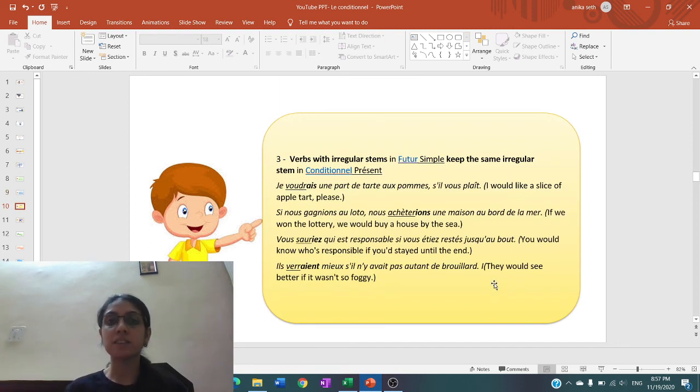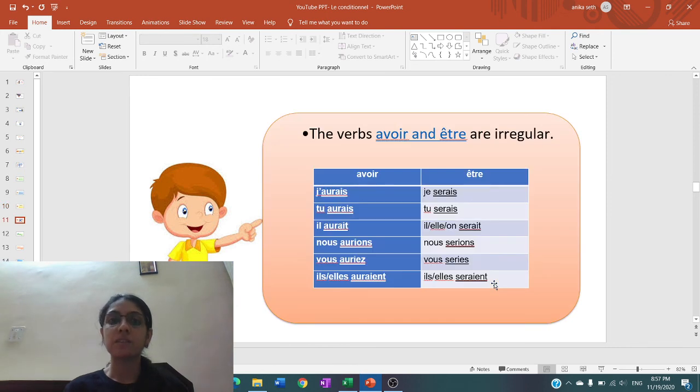Irregular verbs take the same stem as the future simple, like the verb vouloir will take VOUDR, voudrait. Nous achèterions, E with accent. Vous sauriez, SAUR. Il verrait, VERR. With the verbs avoir and être also, the stem is the same as in the future simple. So AUR and SER.